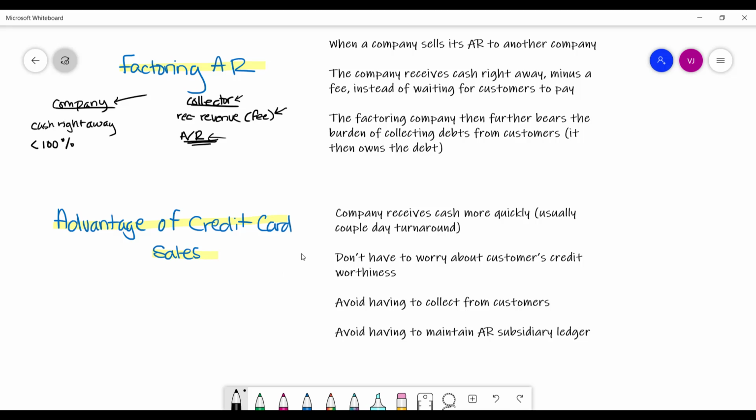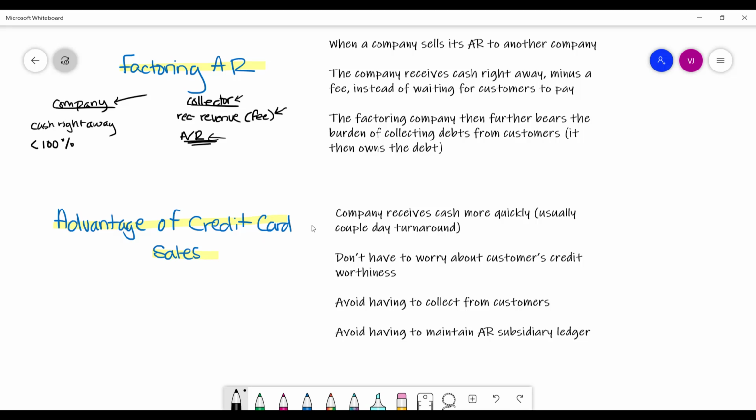Now, this allows companies to receive cash more quickly. Usually it's not right away. They have to wait a couple of days at least for the credit card companies to finally remit the amount of the sale. But it's not free, right? That amount of the sale won't be in full. The company has to pay a certain percentage fee to these credit card companies in exchange for using their services.